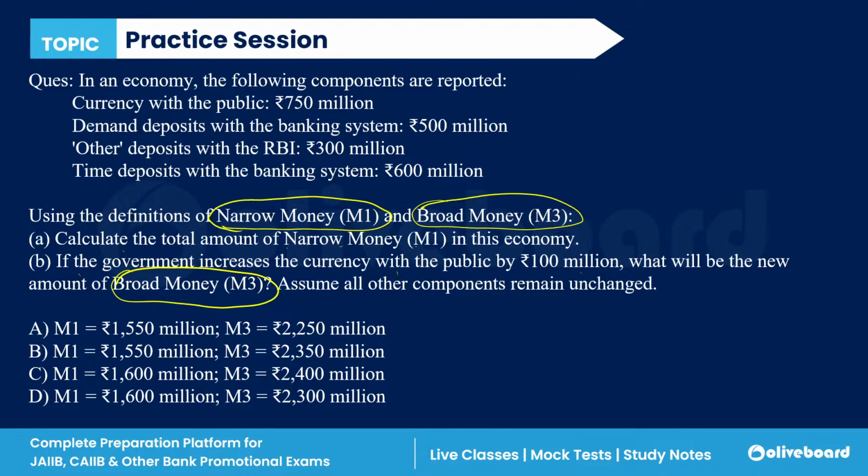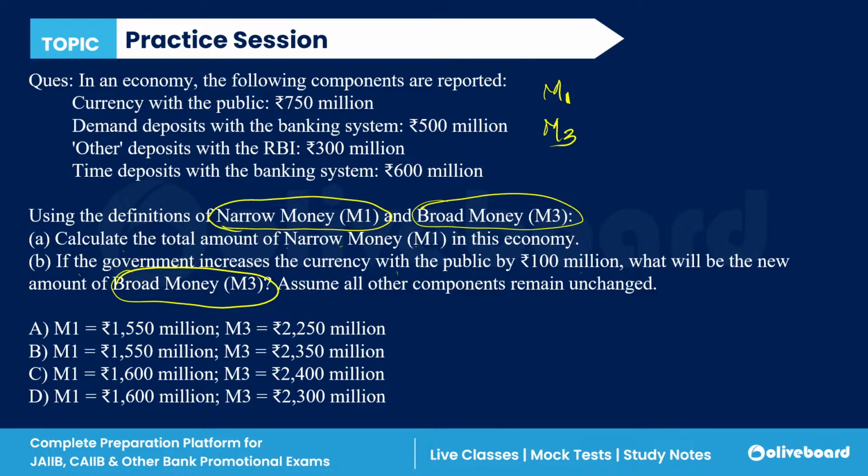So Lakshmi is saying A. Lakshmi has given me the answer A, and everyone else. Very simple thing. First of all, only Lakshmi has given me the answer. We have to calculate M1, that is narrow money, and M3, that is broad money. So all of you are correct. Yes, narrow money and broad money is the correct answer.